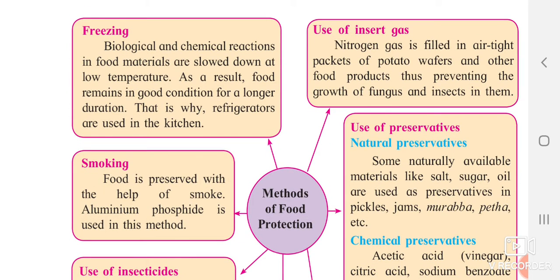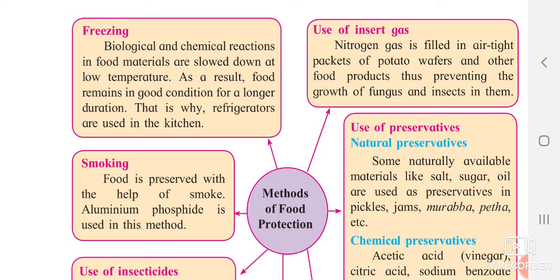First one is freezing. Normally we all have a fridge. What is the work of a fridge? We know that there are two parts in it, one is the freezer and the other is the normal cooling part. In the freezing part, if you keep the foodstuff, it will stop and control the growth of microorganisms.